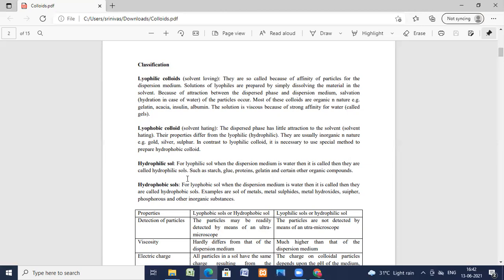Hydrophobic soles. For lyophobic sole, if the dispersed medium is water, then they are called the hydrophobic soles. Example: metals, metal sulfides, metal hydroxides, sulfur, phosphorus, and other inorganic substances are examples.